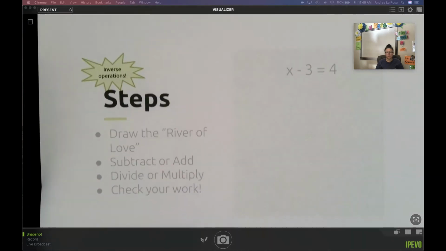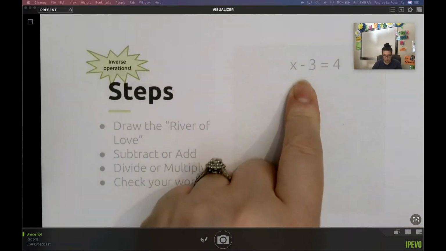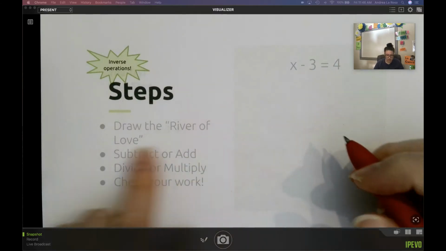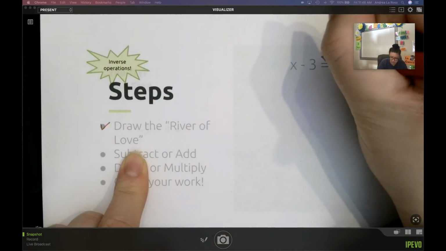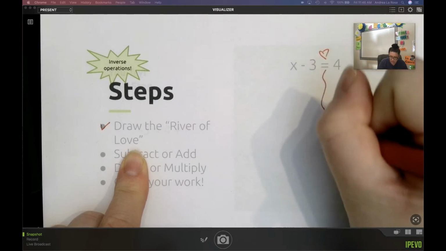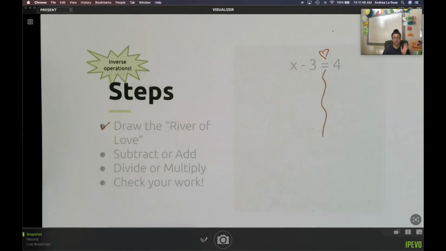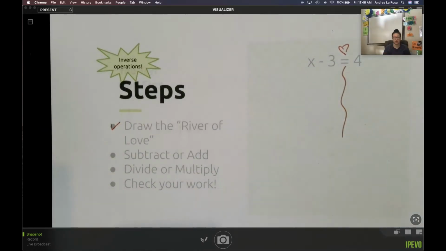So we get our equation. Right here we see x minus 3 is equal to 4. I want to start off drawing my river of love or my train tracks, whatever visual thing I want to help me remember that I have to do the same thing to both sides. Whatever I need to do to help me remember, I got to do the same thing to both sides.